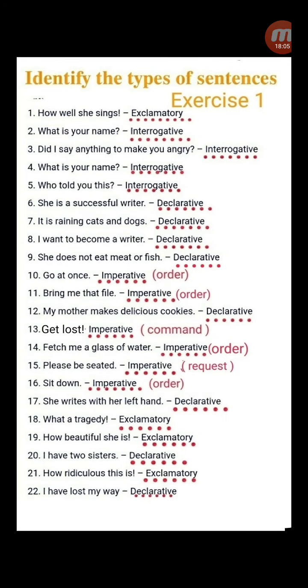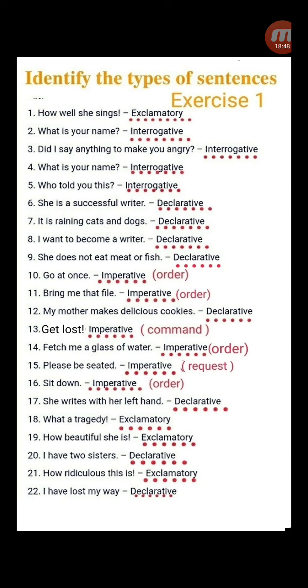Let's move on with an exercise. How well she sings! Exclamatory, because it has an exclamatory point. What is your name? It's an interrogative sentence. Did I say anything to make you angry? Interrogative. Here you do not need to write WH type or yes and no type, no, just interrogative. What is your name? Interrogative. Who told you this? Interrogative.